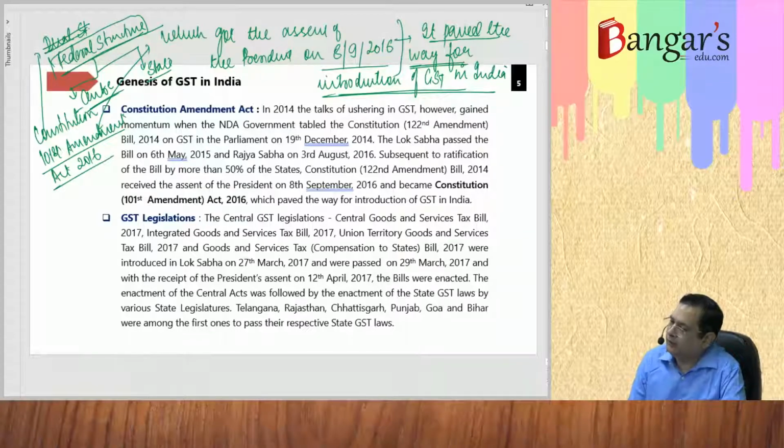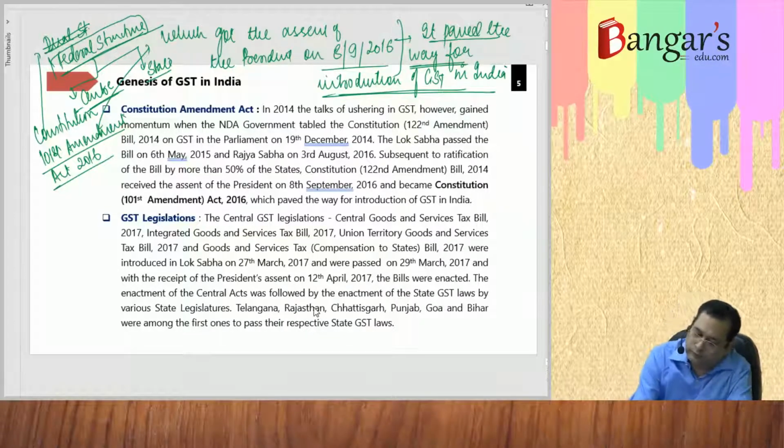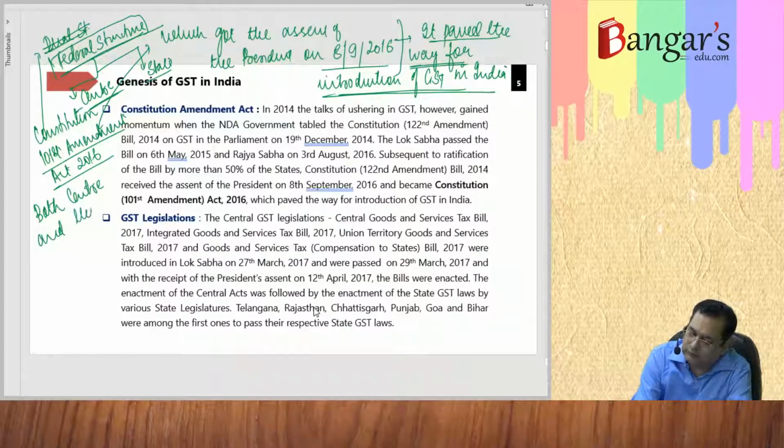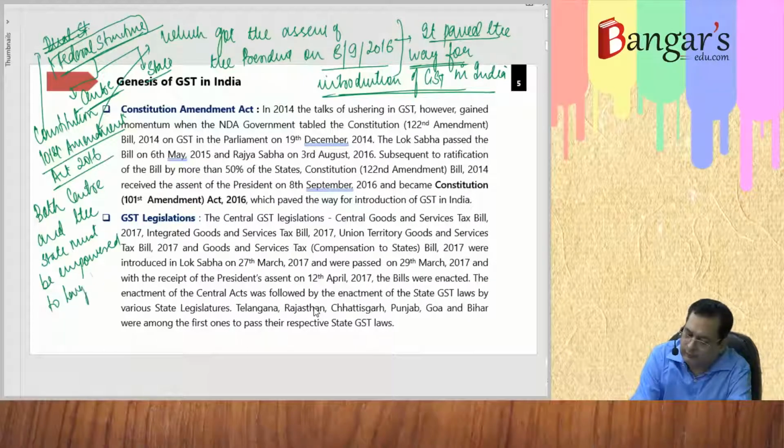We needed that because both the center and the state must be empowered to levy taxes simultaneously on a single transaction.